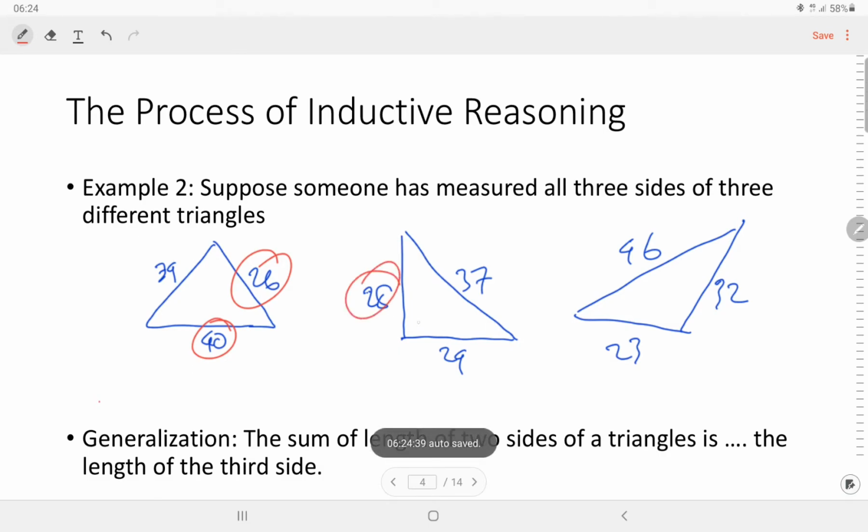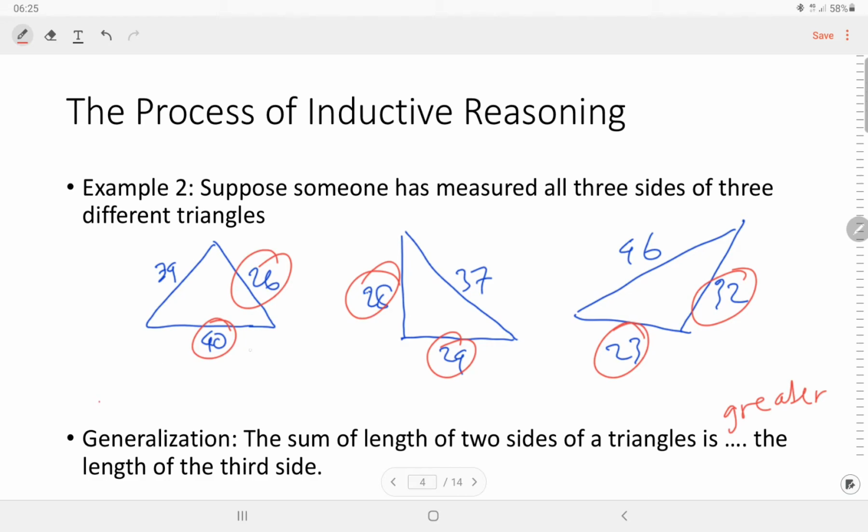This is also true, for example, when we sum these two sides. Then we can make a generalization that the sum of the lengths of two sides of a triangle is greater than the length of the third side.